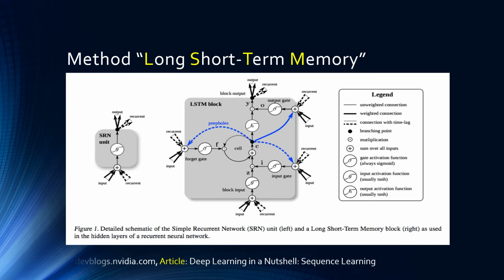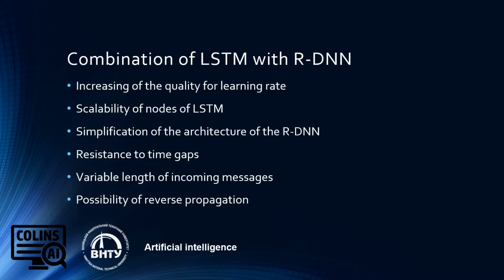Each block of this neural network is presented as a simple neural network with a forget gate, which can save information about the entrance, and then on output we receive the data. This is a simple way to use in our topic.